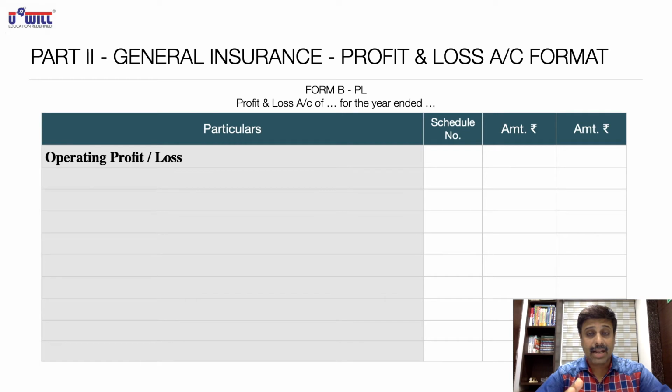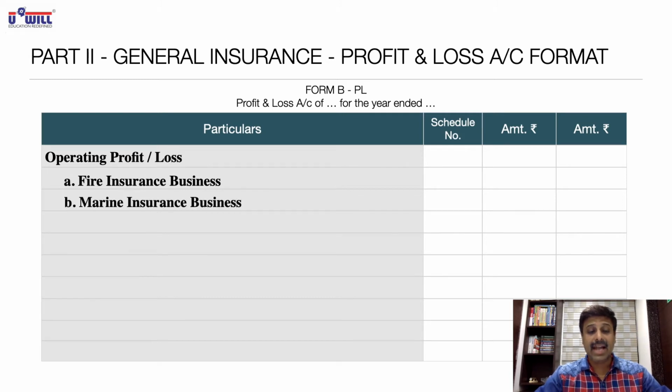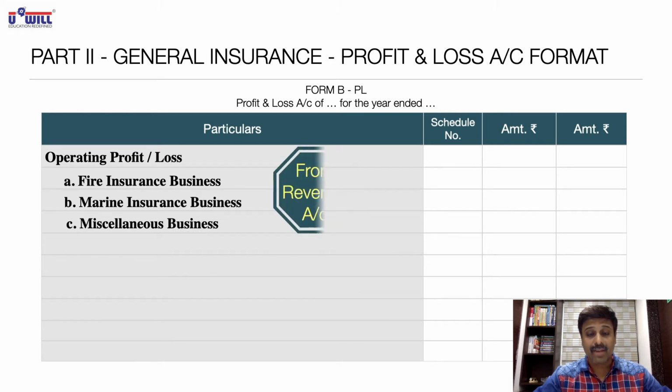Here we don't make the P&L account in columnar form. The P&L account is the P&L account of the whole insurance company. The revenue account we have to make in columnar form, but the profit and loss account is of the whole insurance company, so here we don't have to make it in columnar form. Therefore, separately we will write the operating profit or loss of fire insurance business, marine insurance business, and miscellaneous business. Where will we get these three amounts from? From the revenue account. Write down up till here in your notebooks, everyone. Pause the video and write it down.